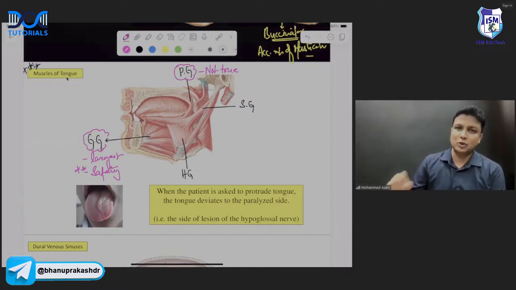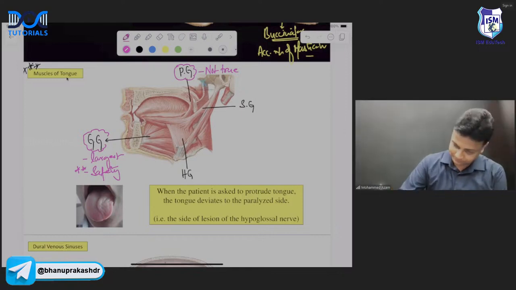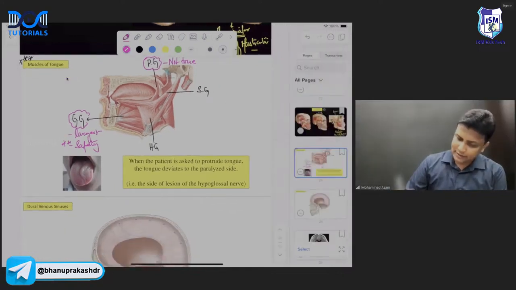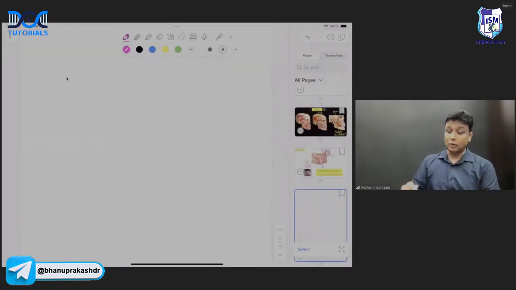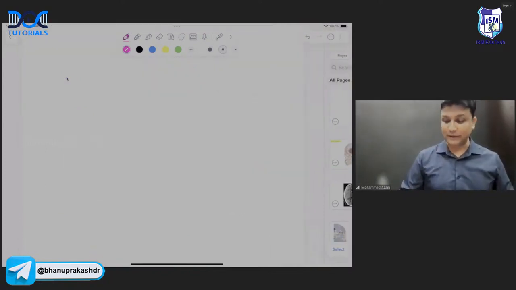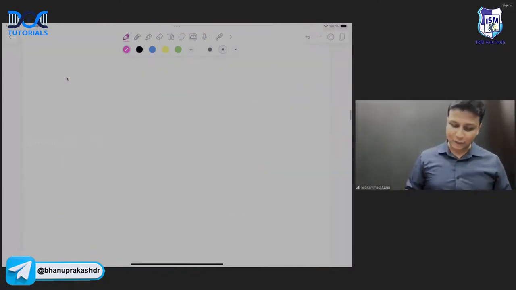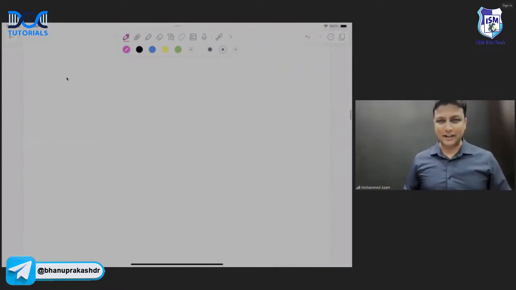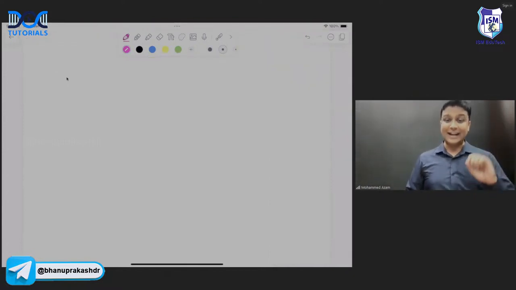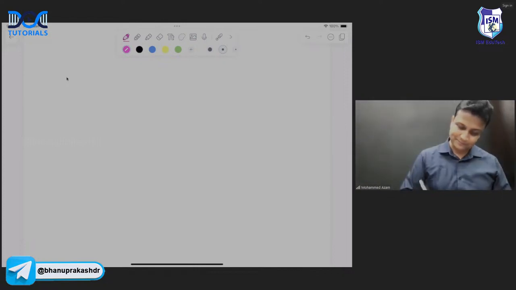And now welcome to the nerve supply of the tongue, sir. And in the recent July exam also, nerve supply was asked. If you are looking at the previous year questions, PYQs, then you will know. Recently in the July exam, they have asked about the nerve supply of the tongue, sir. Anterior 2/3, right? Yes.